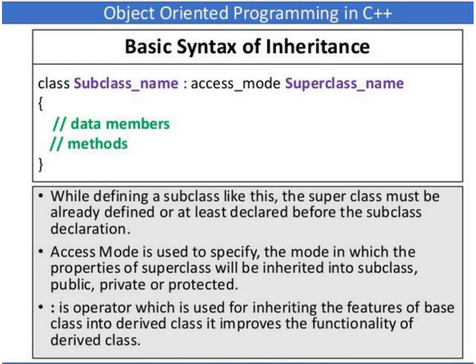Access mode is used to specify the mode in which the properties of the superclass will be inherited into the subclass. Here we can specify the access mode as public, private or protected. Based on this access mode, the properties of the superclass are inherited into the subclass. Next, the colon operator is used for inheriting the features of the base class into the derived class. It improves the functionality of the derived class.